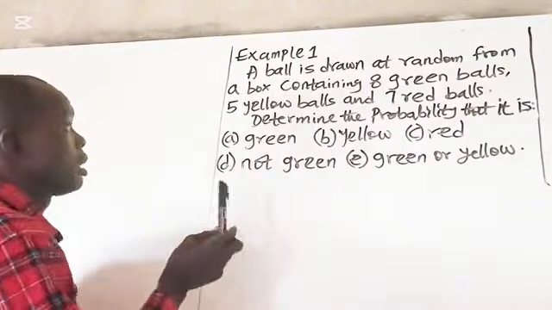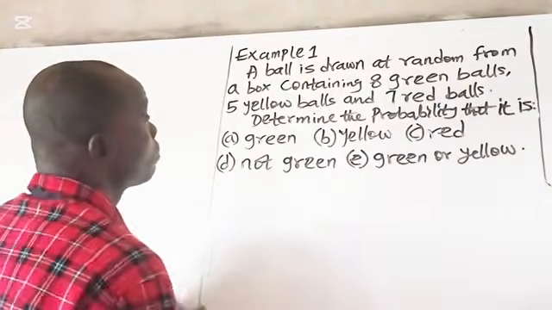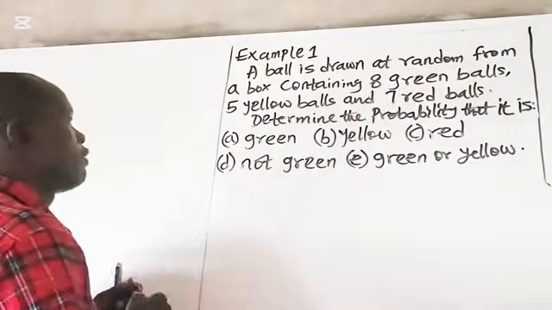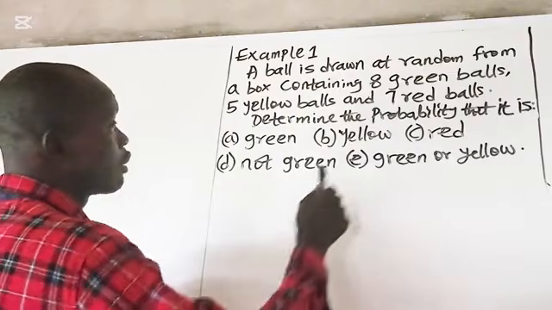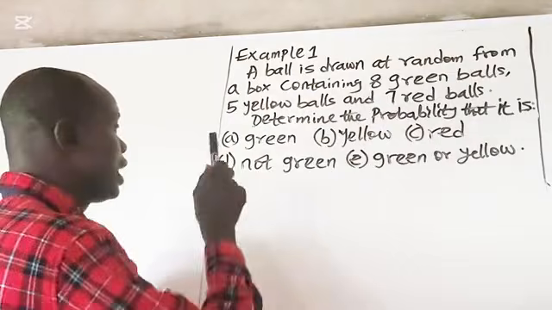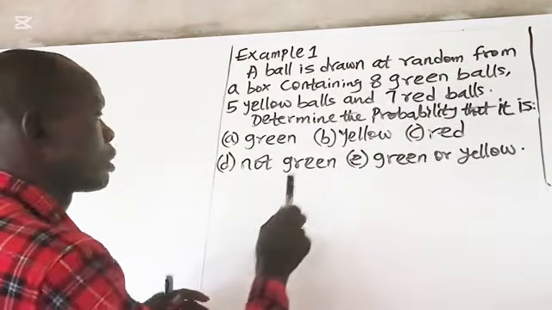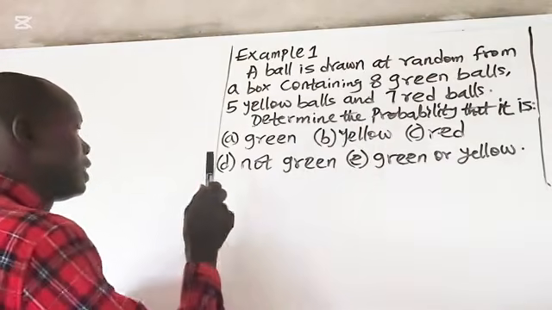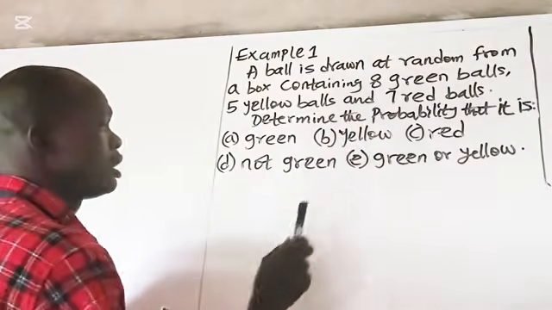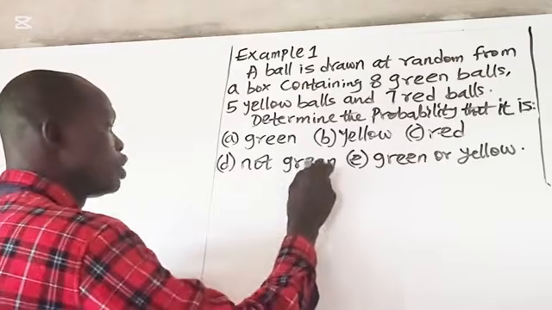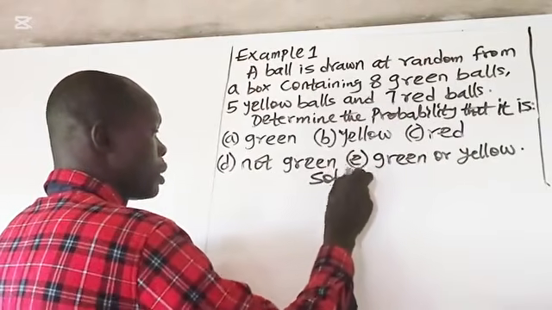Example 1. A ball is drawn at random from a box containing 8 green balls, 5 yellow balls, and 7 red balls. Determine the probability that it is A, green, B, yellow, C, red, D, not green, E, green or yellow. Let's have the solution to the question.